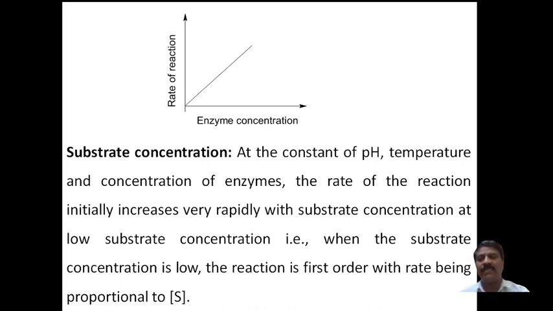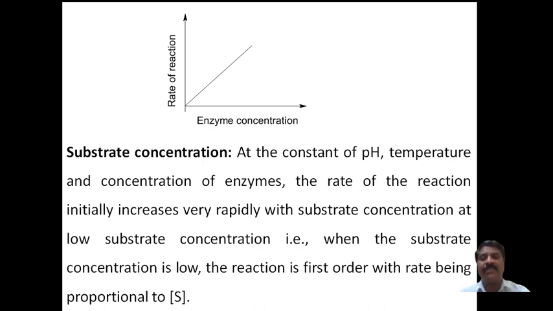Then we go to the second factor, substrate concentration. Substrate concentration is studied at constant pH, temperature and enzyme concentration. The pH should be kept constant, the temperature should be kept constant, and the concentration of the enzyme should also be kept constant. Then we study, by changing the concentration of the substrate alone, what we get as the rate of the reaction.